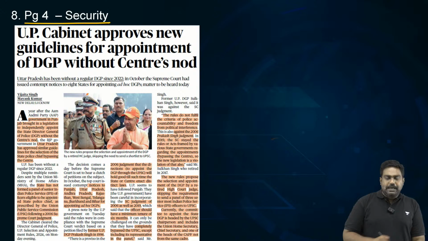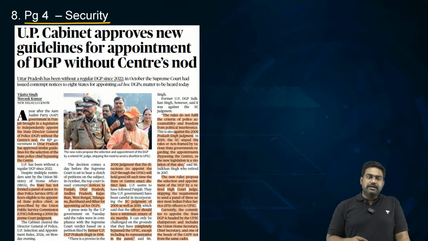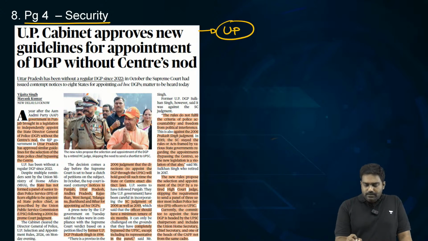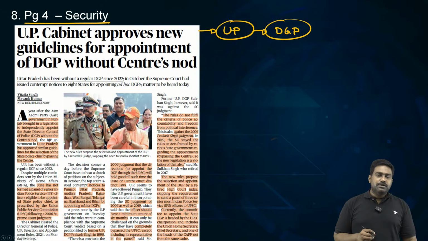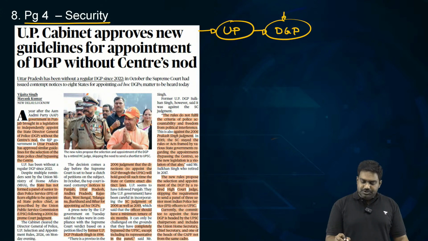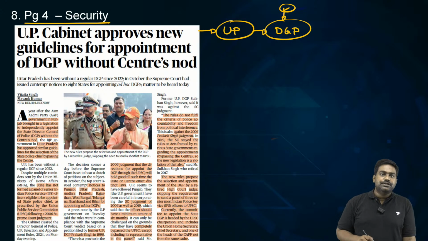Next, on page 4, there is a very important article. It's important for mains as well, not just for prelims. The UP state government has introduced a new set of laws with regard to appointment of the DGP of the state police, the Director General of State Police. The DGP is the highest ranking position. The DGP is the head of the state police.